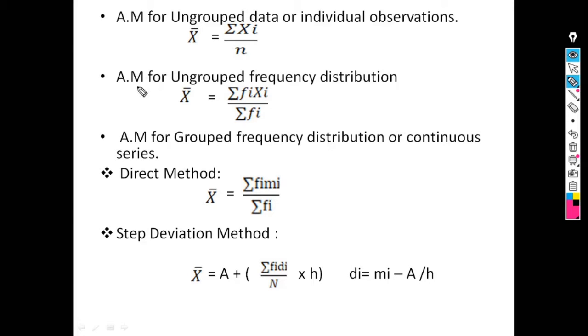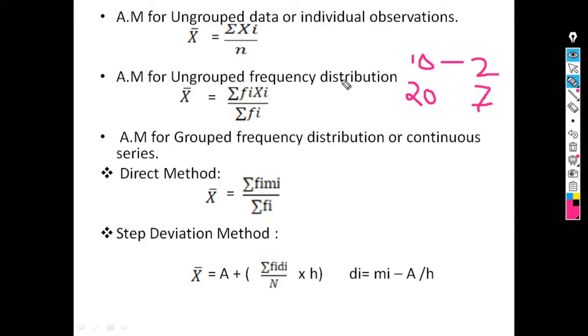Then arithmetic mean for ungrouped frequency distribution. Ungrouped frequency distribution means observations along with frequency, means this type of data. Suppose the observation is 10, its frequency is 2. Then the next observation is 20, its frequency, suppose it is 7. This type of data is known as ungrouped frequency distribution.